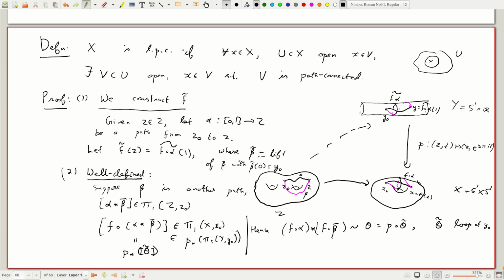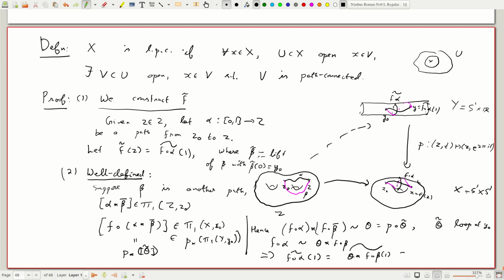Okay, from this you can deduce, by starring by F composed with beta, that F composed with alpha tilde is homotopic to theta star F composed with beta. Not beta bar now, this becomes just beta because it's the inverse of that. Which implies that if I look at F composed with alpha tilde 1, that is equal to theta tilde star F composed with beta tilde 1.